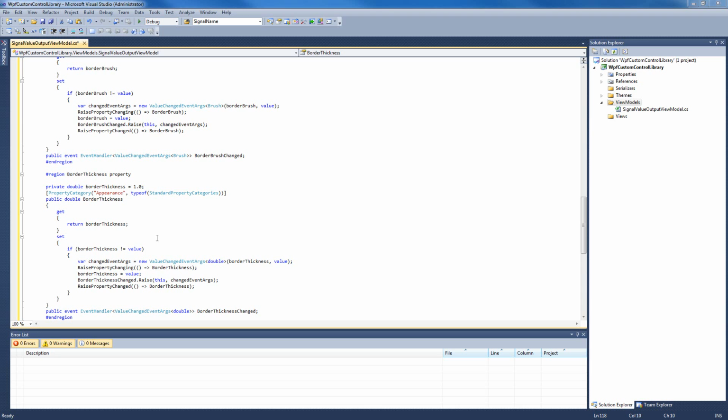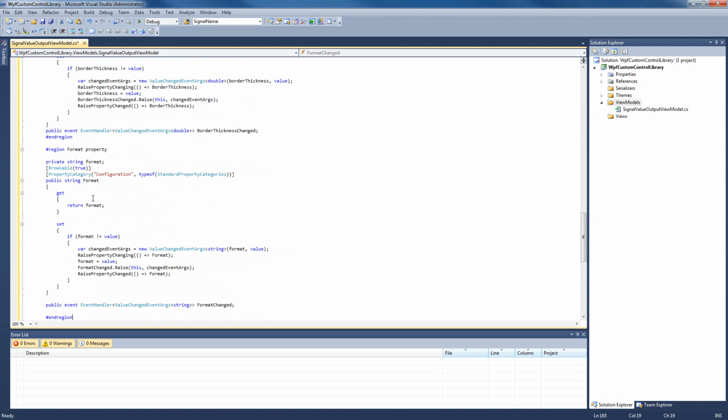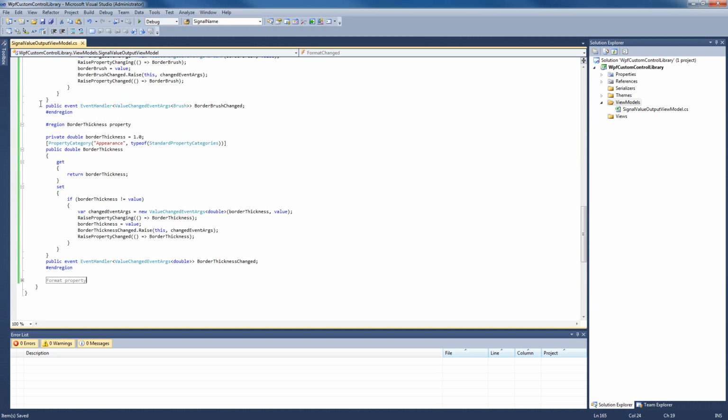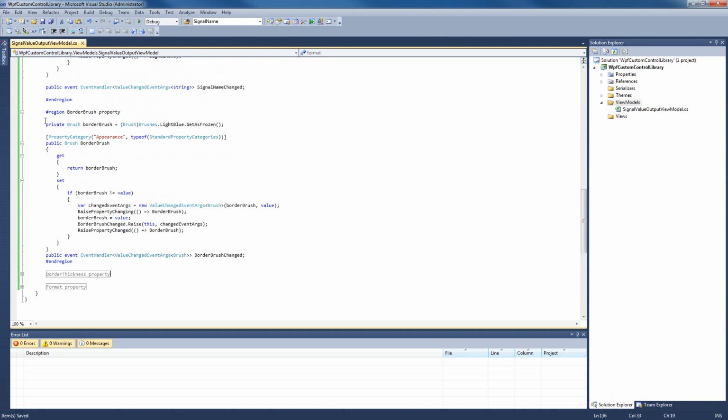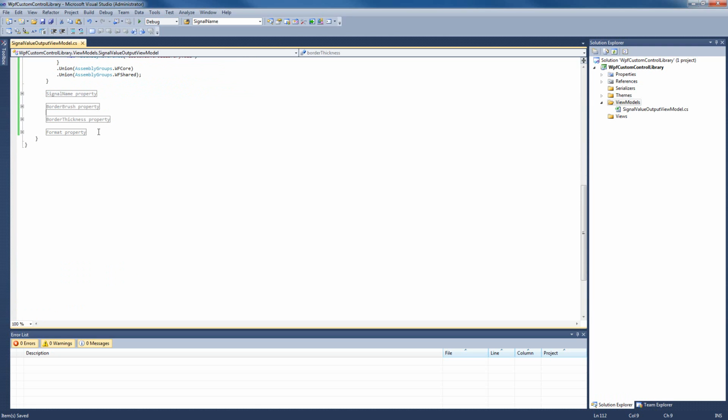And last but not least, we will have to deal with our format property, the one that we have added in our third video tutorial. Our format property will reside in the configuration category of Smart Editor. Now, the main reason for our properties to be in regions is because it's easy to collapse and to manage the code this way. So I'm gonna collapse all these regions, and we can focus on the last step for our view model,